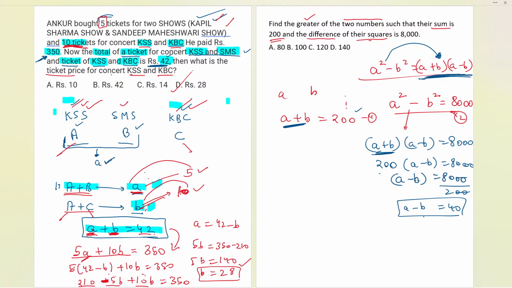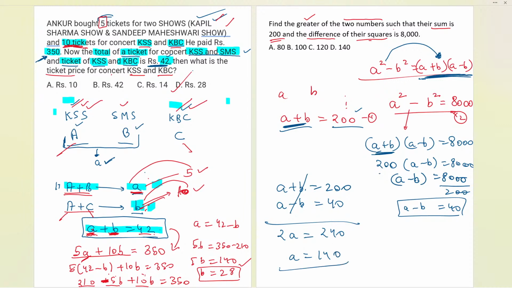So finally a minus b is 40, and a plus b is 200. So we have the two equations. Let us solve it: a plus b equals 200 and a minus b equals 40. Now add both the equations. If I add them, b minus b will become 0 and a plus a will be 2a, and 200 plus 40 will be 240. So what is the value of a? That is 240 by 2.